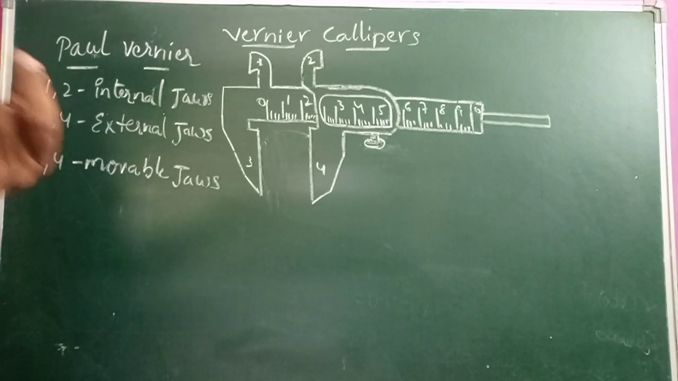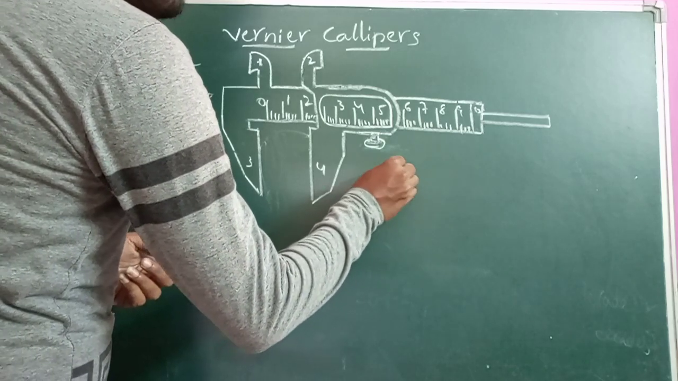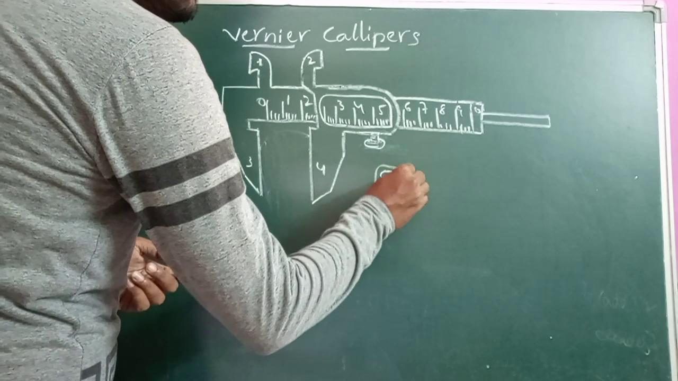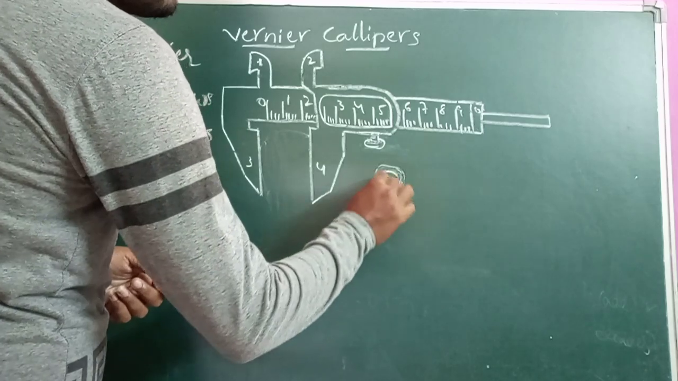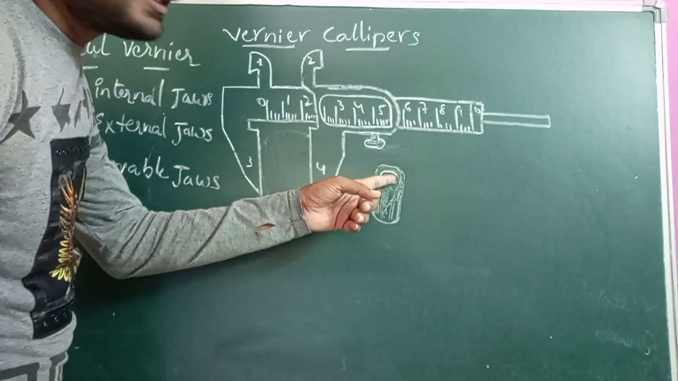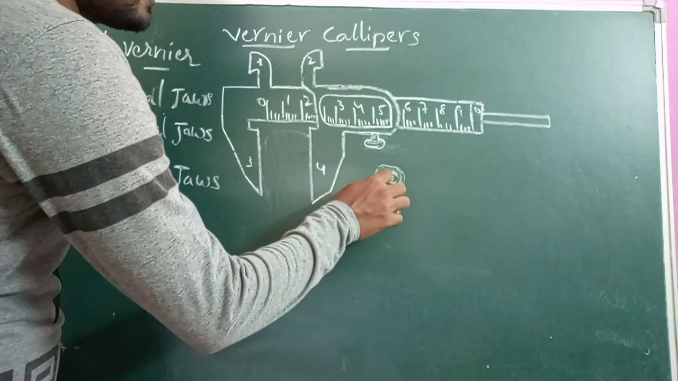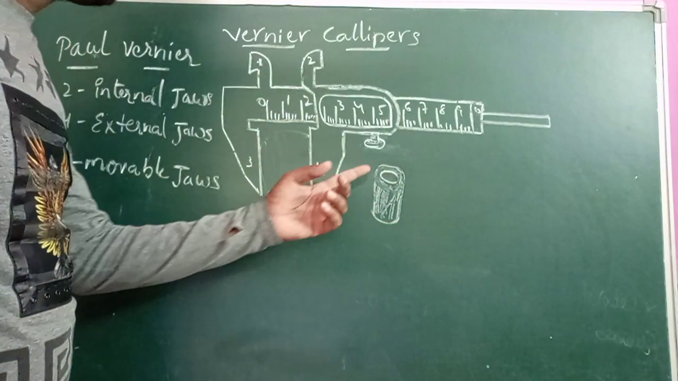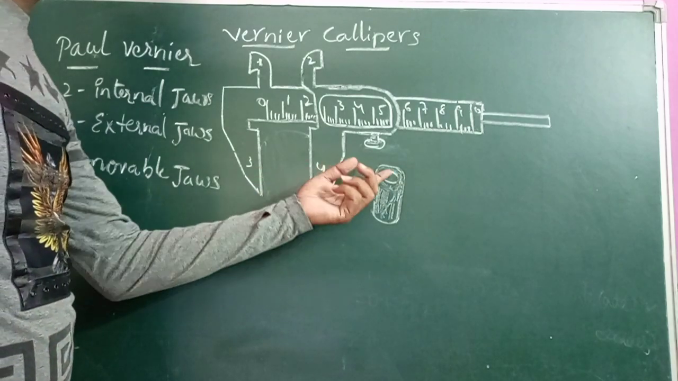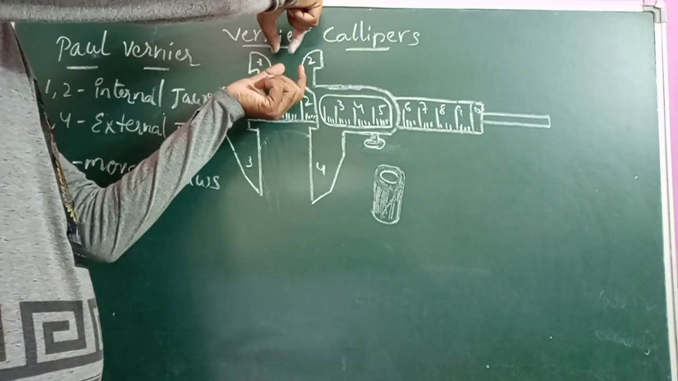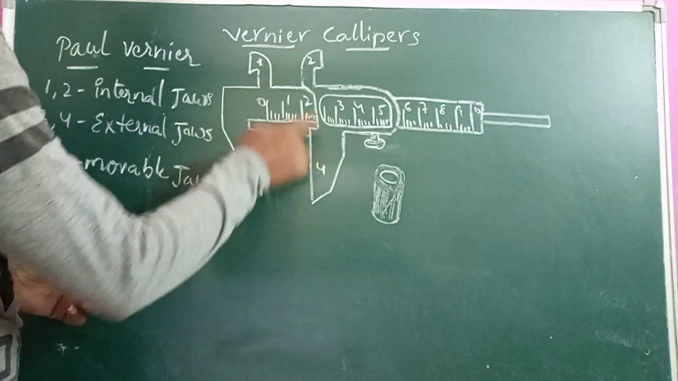For example, to measure the internal diameter of a pen cap, imagine the pen cap looks like this. It has an internal diameter and an external diameter, with some thickness between them. To measure the internal diameter we use the internal jaws, and to measure the external diameter we use the external jaws. If we want to measure the internal diameter, we should place this cap between these 2 jaws, not inside them. Jaws 2 and 4 are the movable jaws.